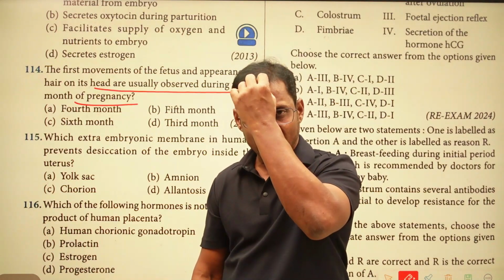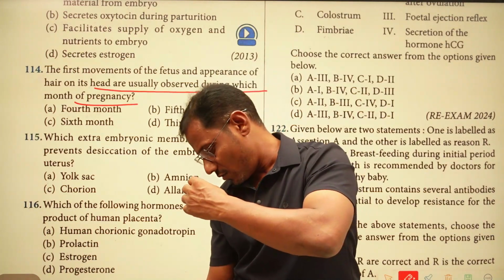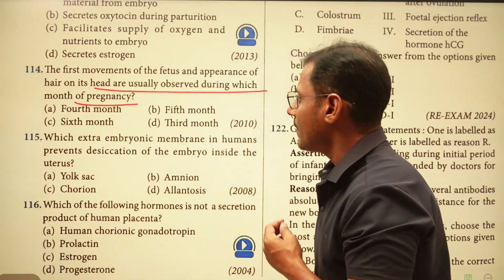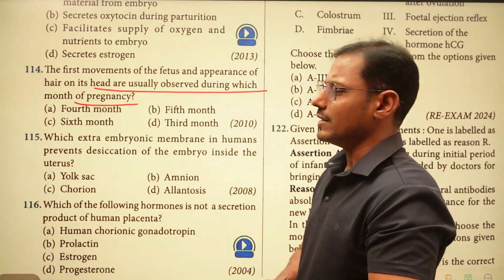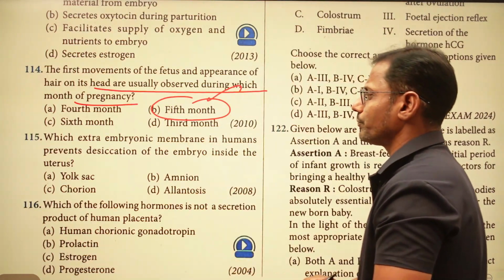So as it got the hair, it's going to show off. Now it moves its head, now it moves its head like this, right? During the 5th month only we can find the hair. So the answer is during the 5th month. So this is the right option.